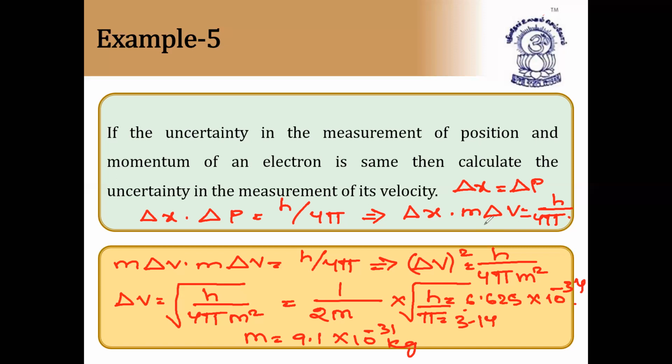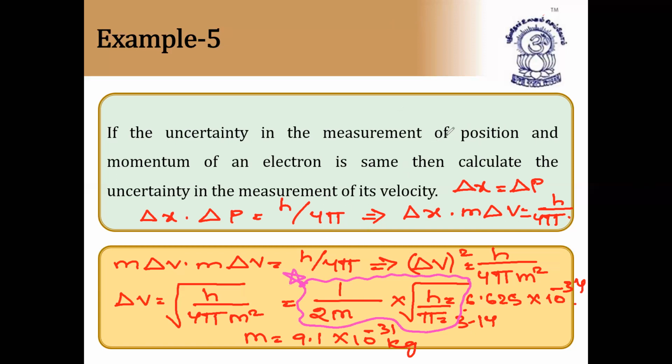After derivation you got this: delta v is equal to 1 by 2m into root of h by pi. This is the final formula we got. So this is a very, very important formula. Delta v is equal to 1 by 2m root of h by pi. This you have to underline and note down in your classwork.